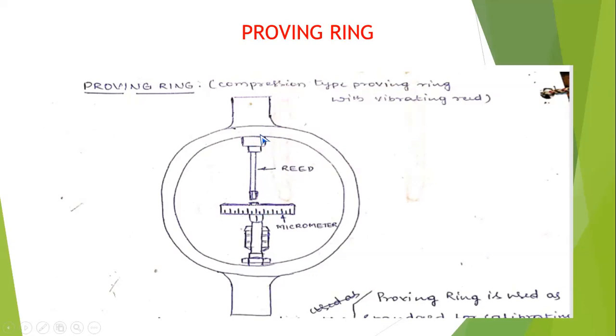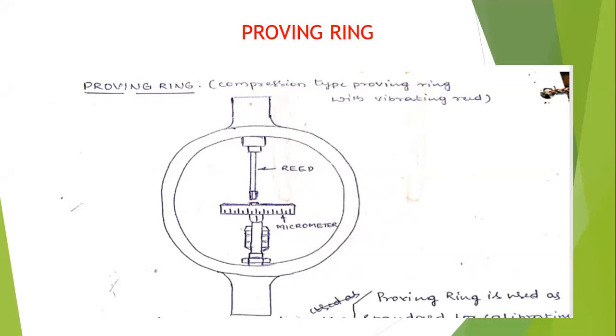Keep this in between the 2 jaws of the UTM and apply the load. Say, before calibrating the universal testing machine, adjust the scale to read 0 in the universal testing machine as well as in the proving ring. So after bringing the proving ring to null balance, then apply the load in intervals.